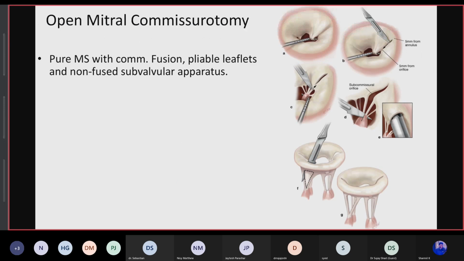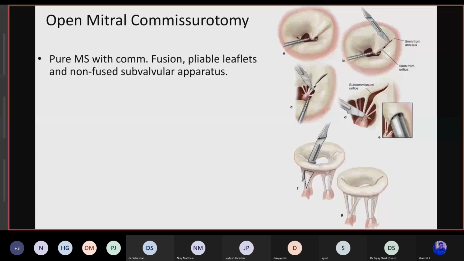There's the open mitral commissurotomy, where there is pure MS with commissural fusion, but the leaflets are pliable, that means freely mobile, and the subvalvular apparatus is non-fused. Here we provide traction to the anterior chordae to see the commissural groove, and in that groove make the incision.